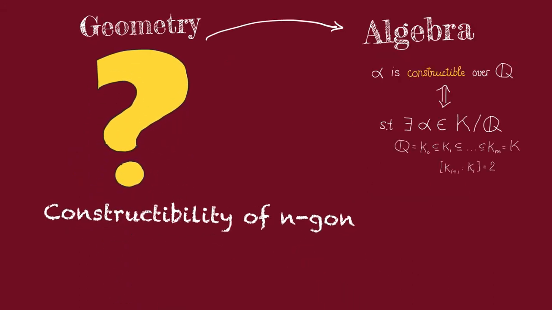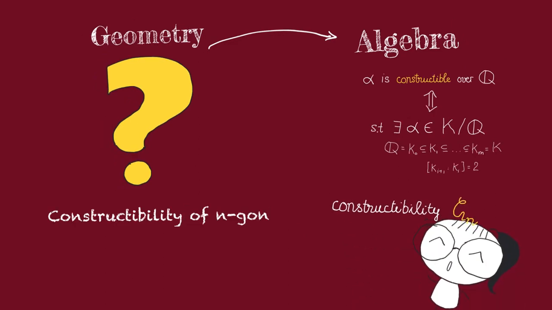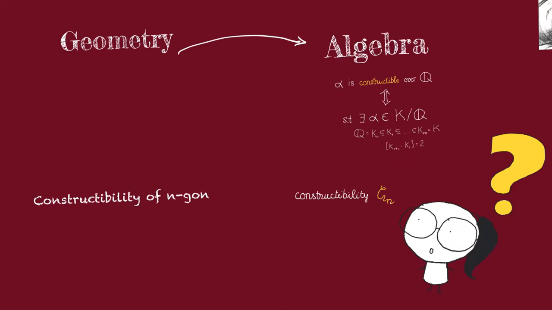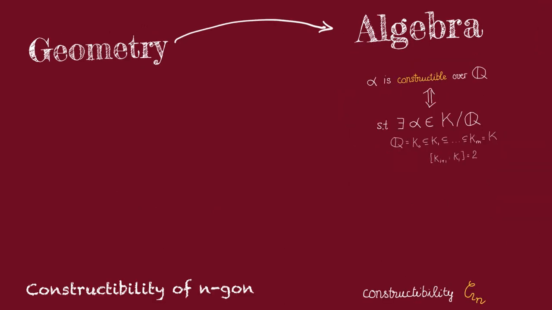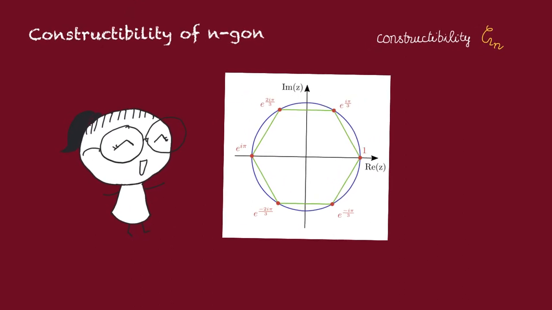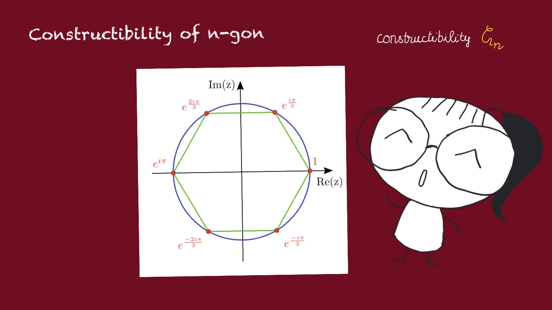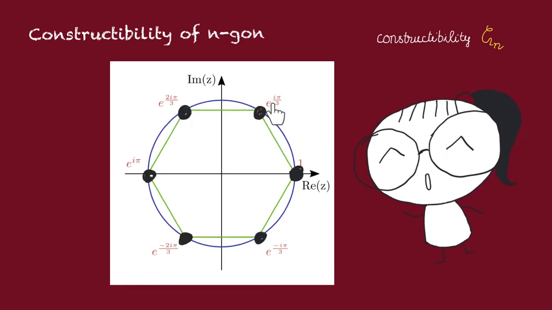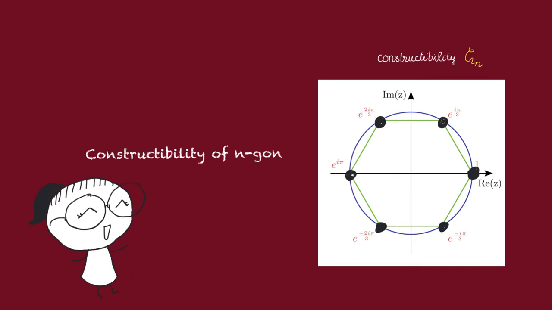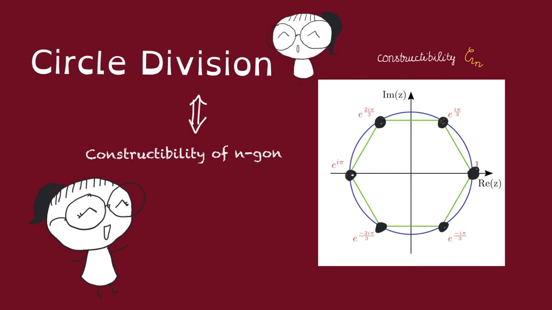But how about the constructibility of an n-gon? Well, that's going to be equivalent to the constructibility of the nth roots of unity. Why is that? To see why that is, we need to leave the real plane and look at the complex plane. Observe that the regular n-gon could be realized in the complex plane by taking the vertices to be the nth roots of unity. That is why we also call this constructibility of the n-gon the problem of dividing the circle into n equal parts.